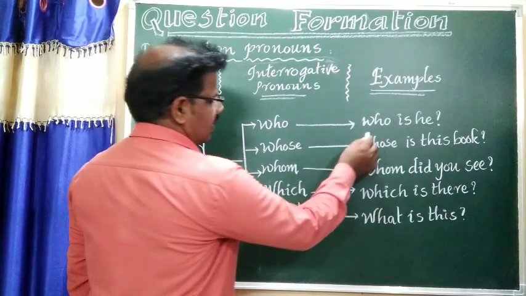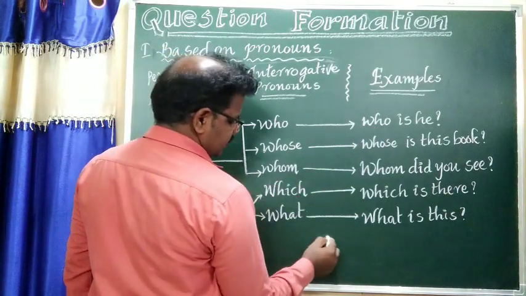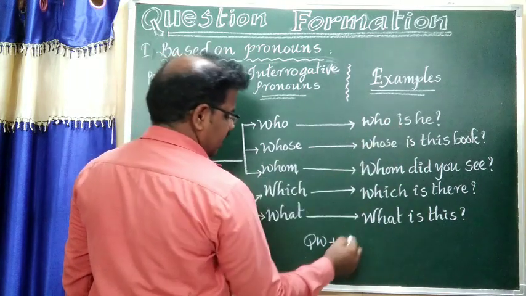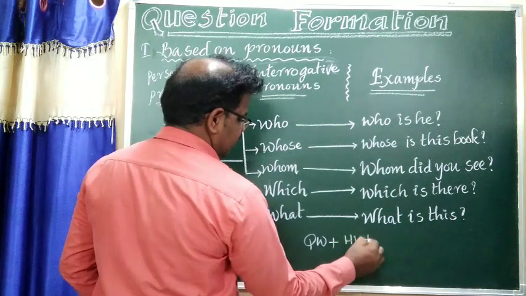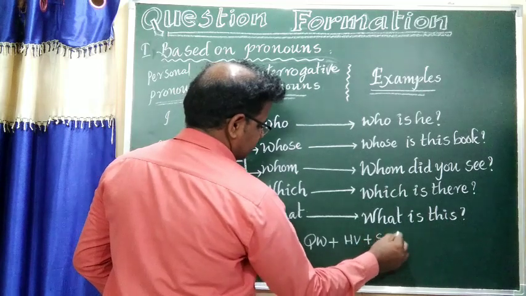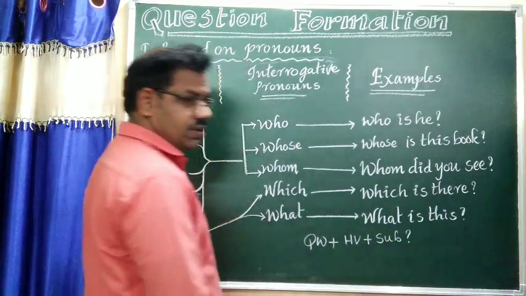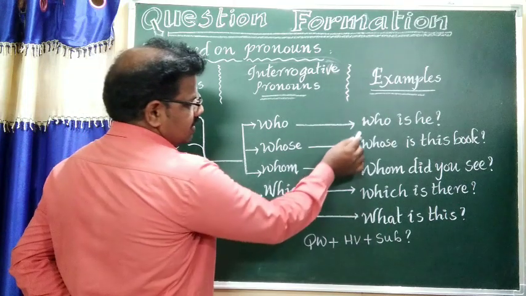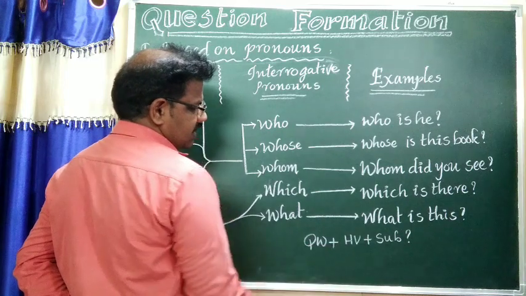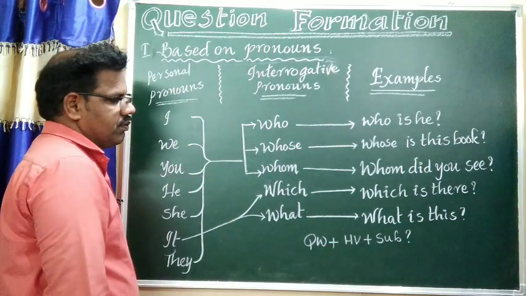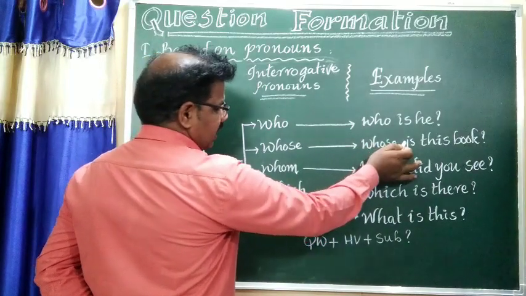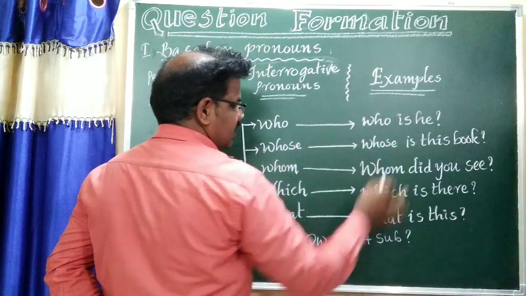See, who is the question word. Is is the helping word. He is the subject. Then the question mark is there. This one is similar. See here, whose is the question word, is the helping word, book is a noun, this is the adjective.